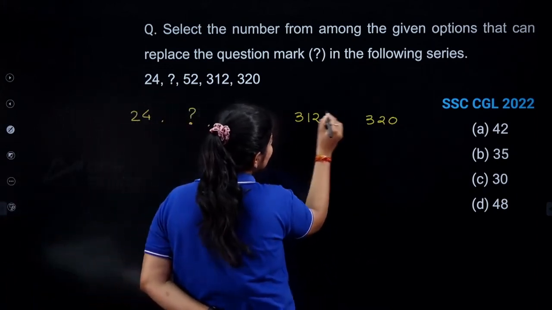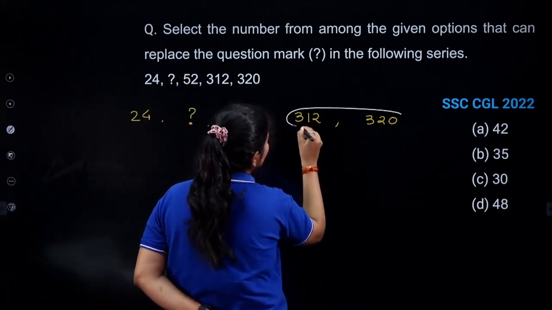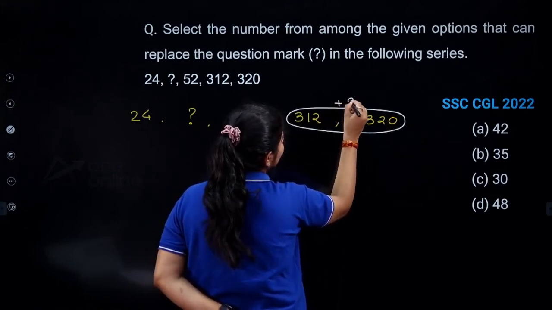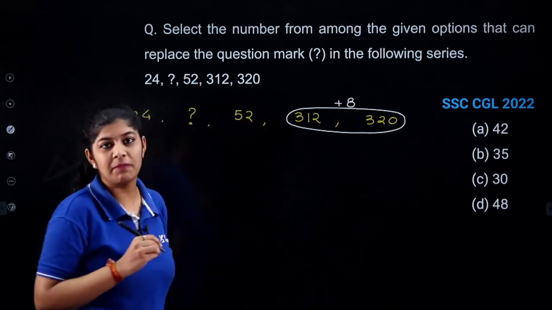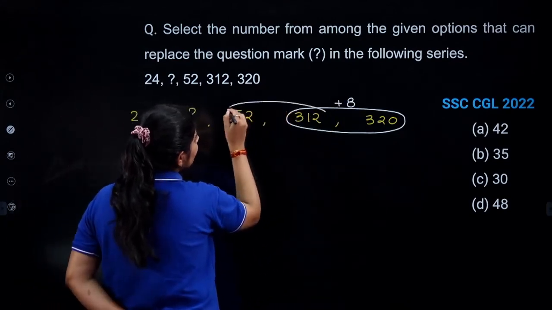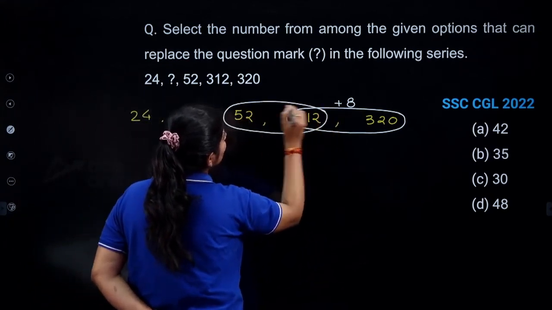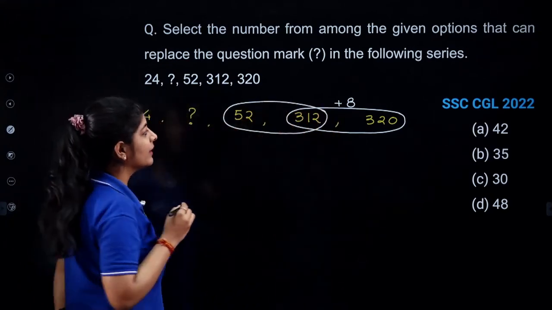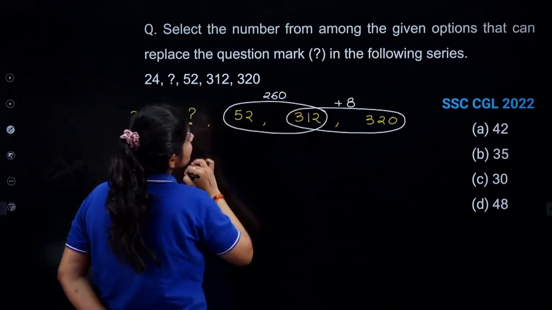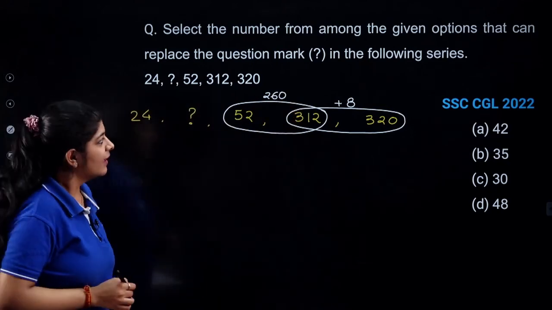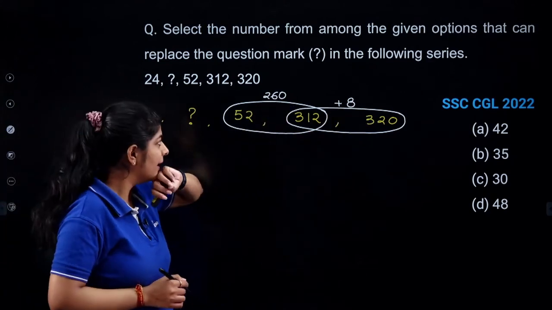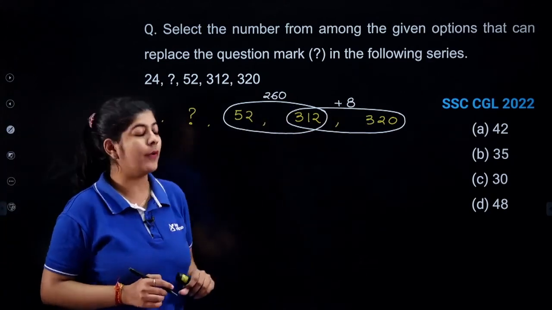So if I see the difference in between these two terms, I am getting a difference of plus 8. If I see the difference over here, the difference is quite huge. That is nothing but 260. Here I am having just 8, but here I am having 260. But I also know one more point.